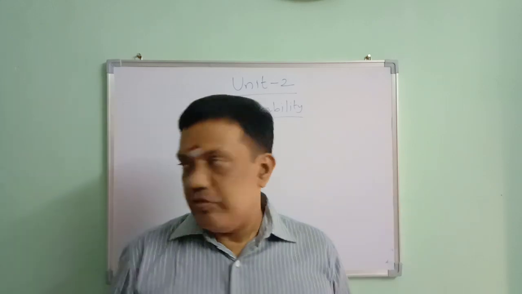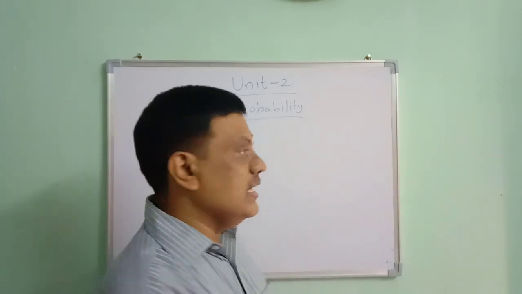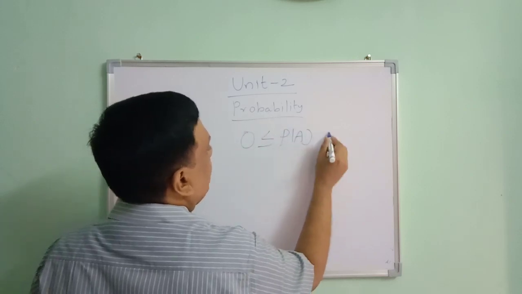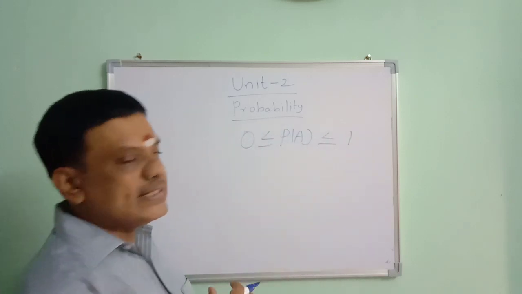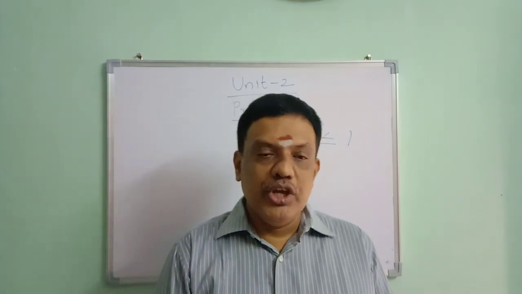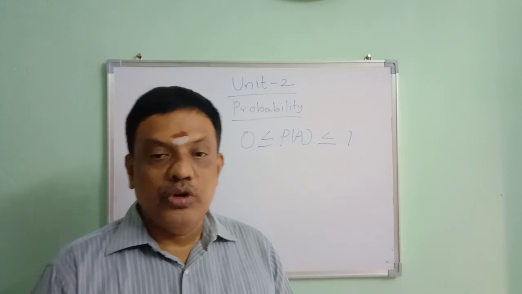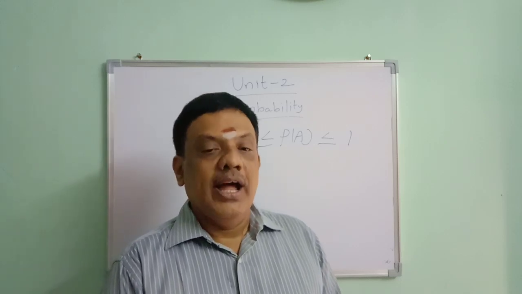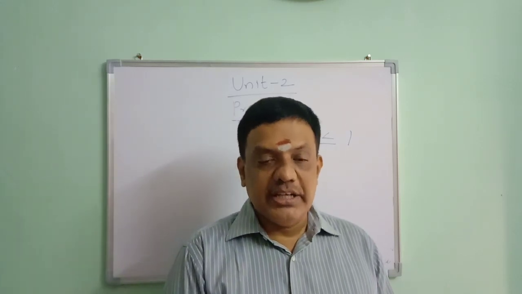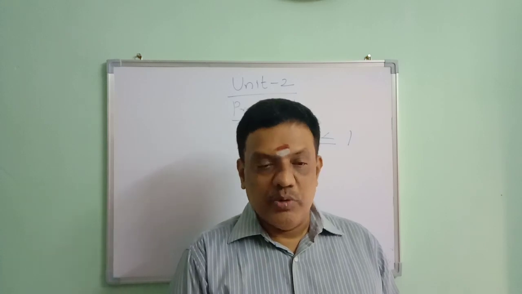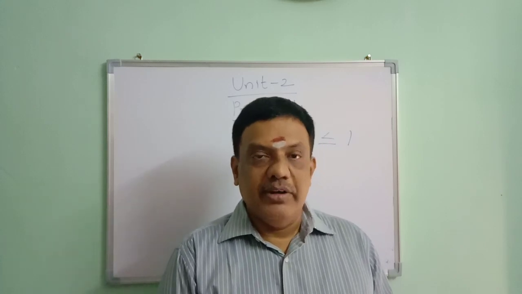So what we have seen: probability of any event always lies between 0 and 1. If it is an impossible event, its probability is 0. Sure event probability is 1. We are interested in studying the uncertain event probability. So let us move to the next concept in our exam.